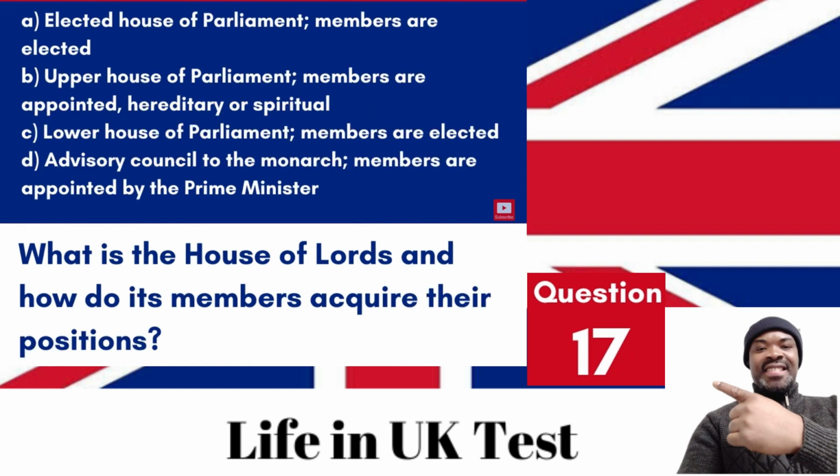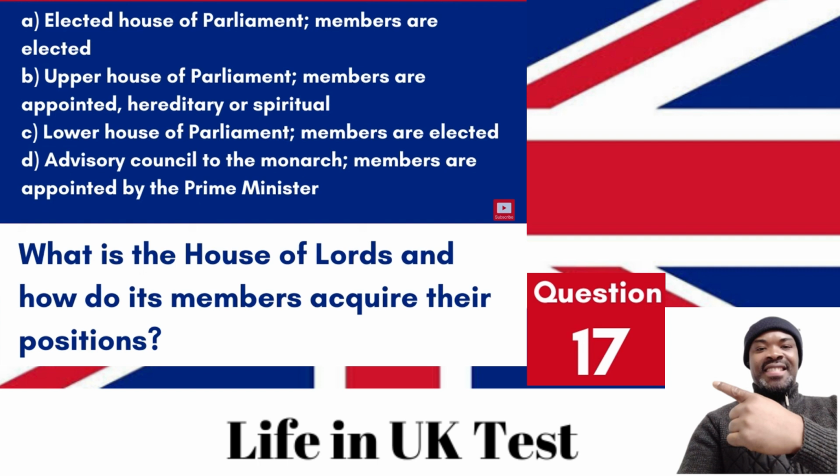Question 17. What is the House of Lords and how do its members acquire their positions? A. Elected House of Parliament. Members are elected. B. Upper House of Parliament. Members are appointed, hereditary or spiritual. C. Lower House of Parliament. Members are elected. D. Advisory Council to the Monarch. Members are appointed by the Prime Minister.